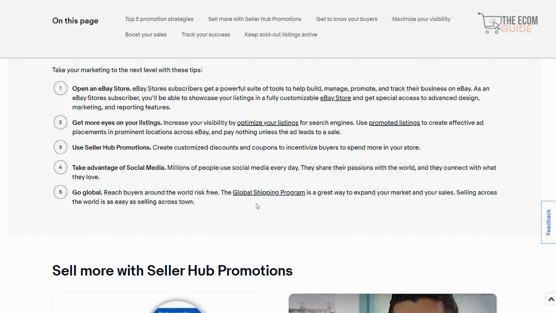And remember guys, go global. Reach buyers around the world risk-free, because the Global Shipping Program is a great way to expand your market and your sales. Selling across the world is as easy as selling across town. We live in a global village right now. We have to think globally, but act locally.